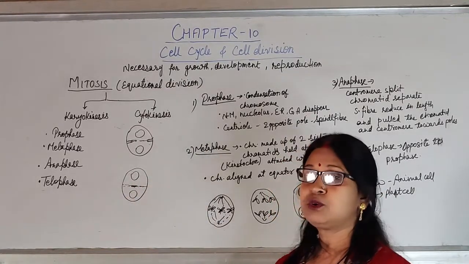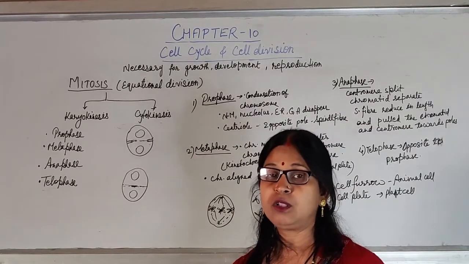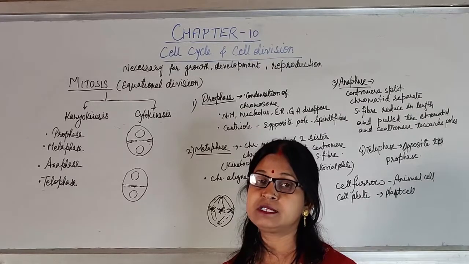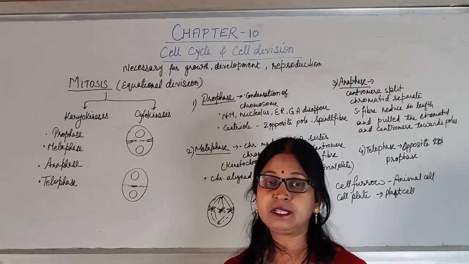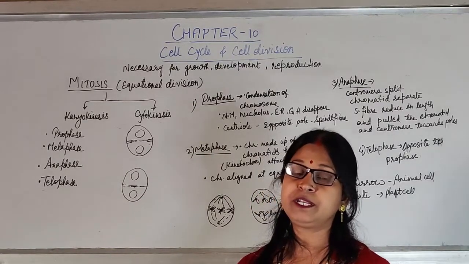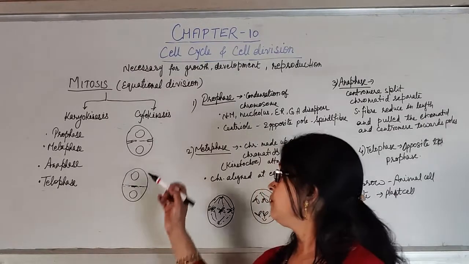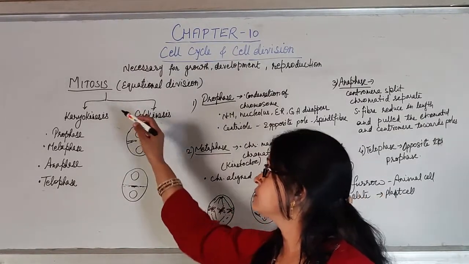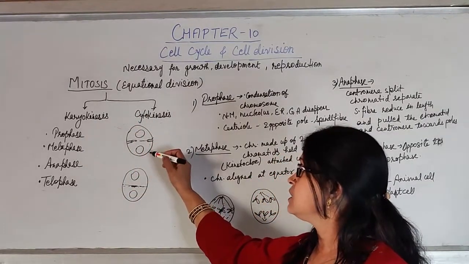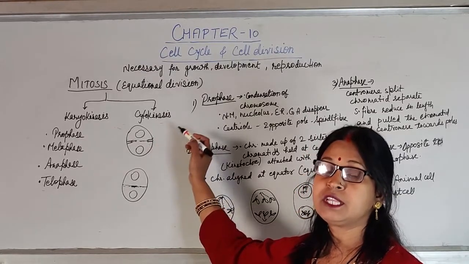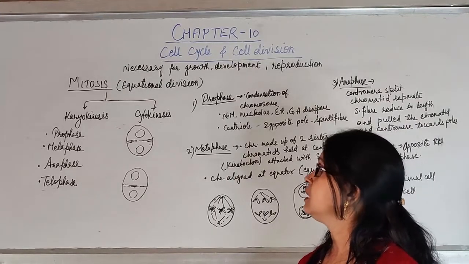In the plant cell, the cell plate will appear in the center, grow towards the periphery and cut the cell into two. So in both cases, the parent cell will give rise to two cells, although the event is different. Not only the cytoplasm but other cell organelles also will be distributed among these two daughter cells, and in this way the mitosis will complete. That is karyokinesis, cytokinesis. These two cells are daughter cells with an equal number of chromosomes like the parent cell, and that's why it is known as equational division.